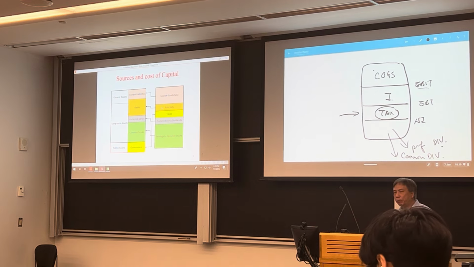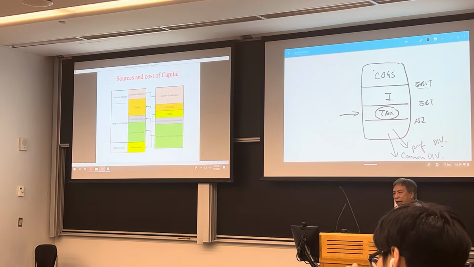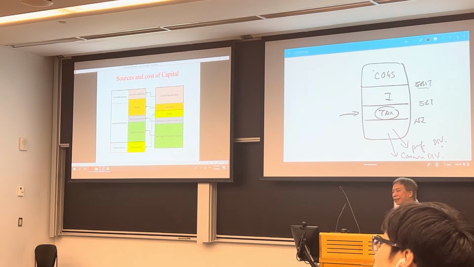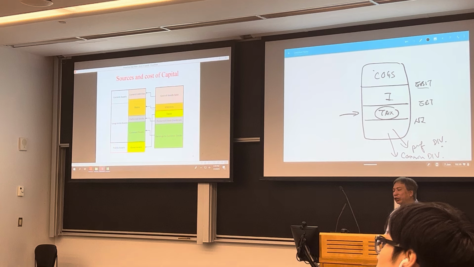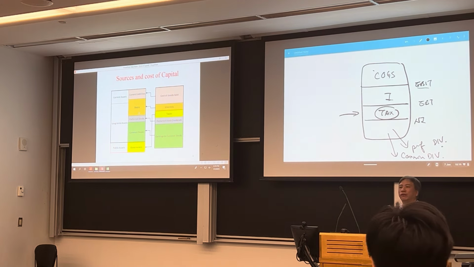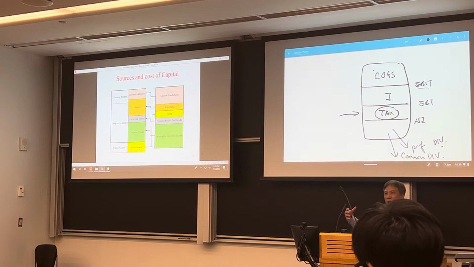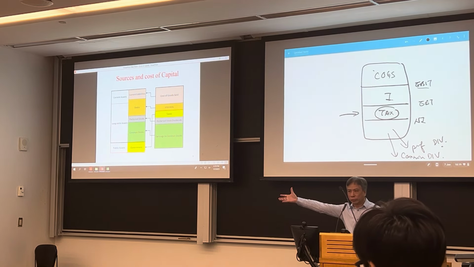Now, the second portion is interest. We deduct interest. They are the return to the bondholder or debt holder. So if you discount this interest by the cost of debt, it should give you the market value of the debt. Right? The value of something is the present value of the cash flow.